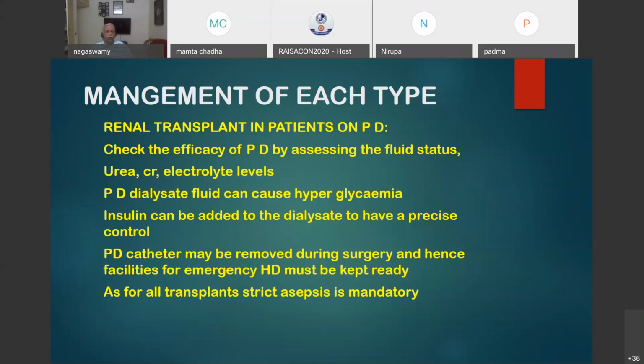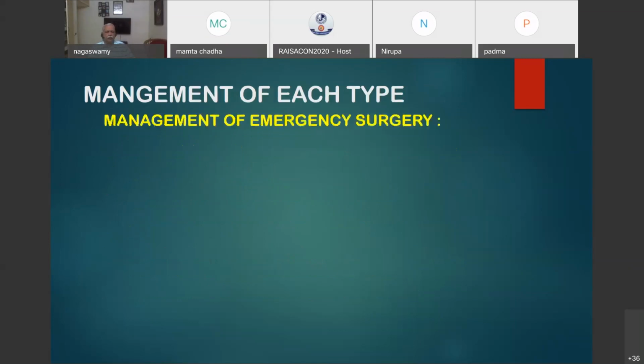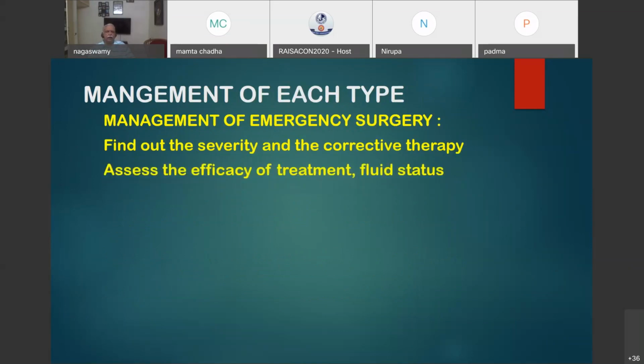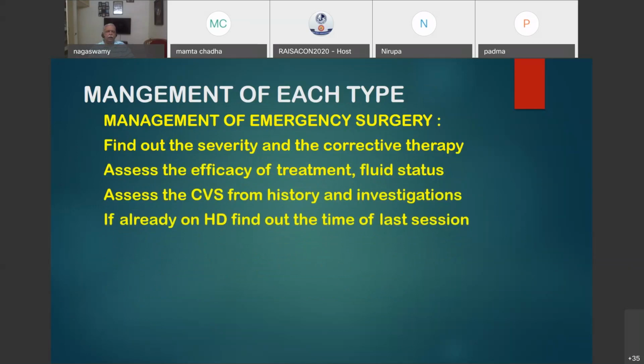And for all transplants, as for other things, you must have managed sepsis. Find out about any emergency surgery, find out the severity of the disease and corrective therapy, assess the efficacy of treatment and fluid status, and assess the CVS from history and investigation. If already on hemodialysis, find out the time of the last session of hemodialysis, check potassium level and ABG. These are the 2 important things in emergency.